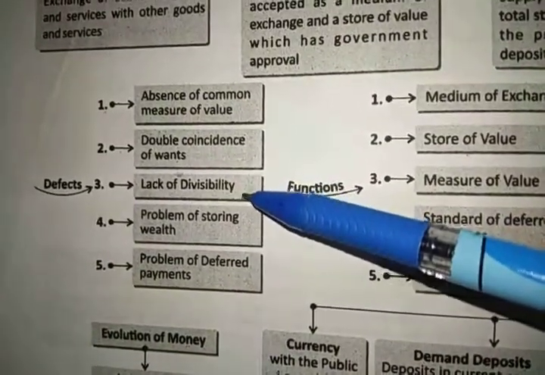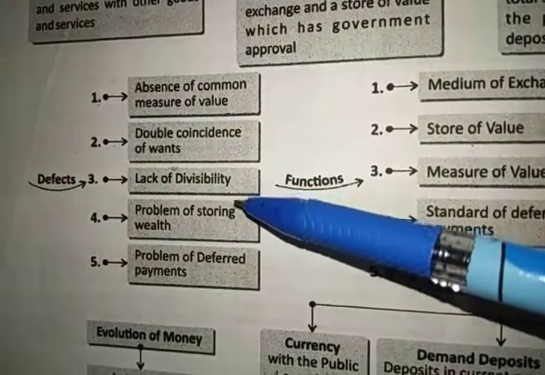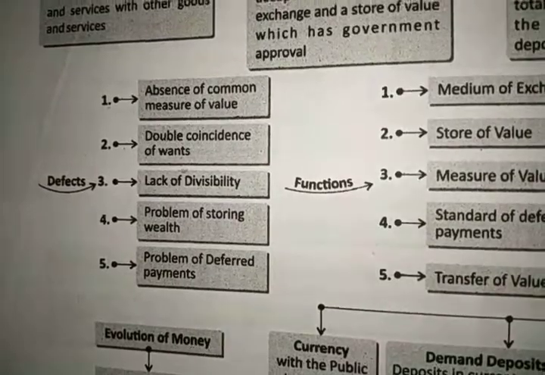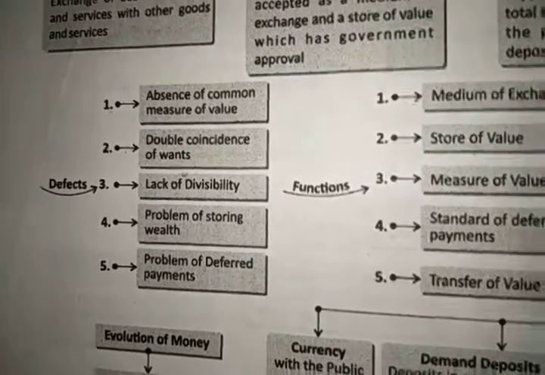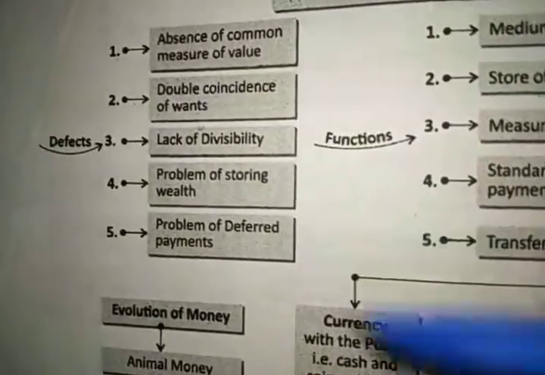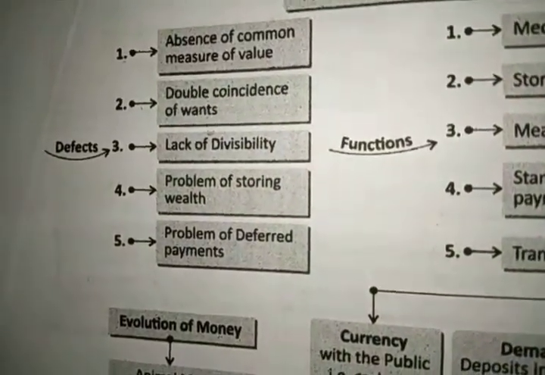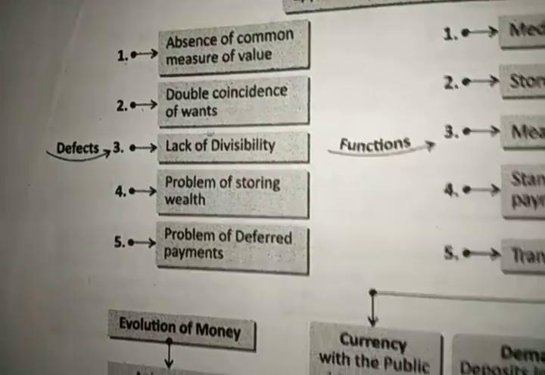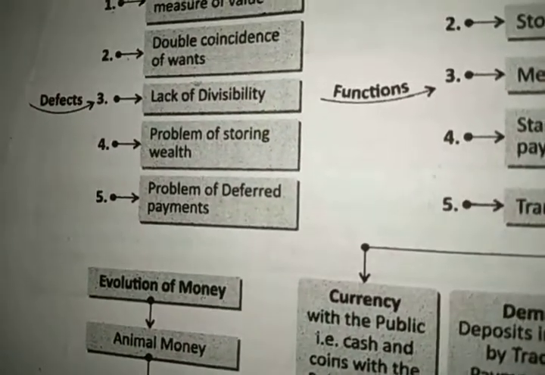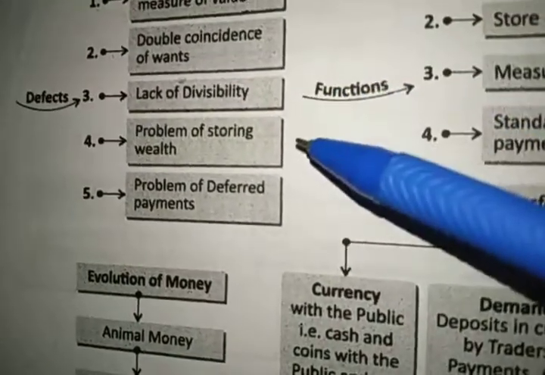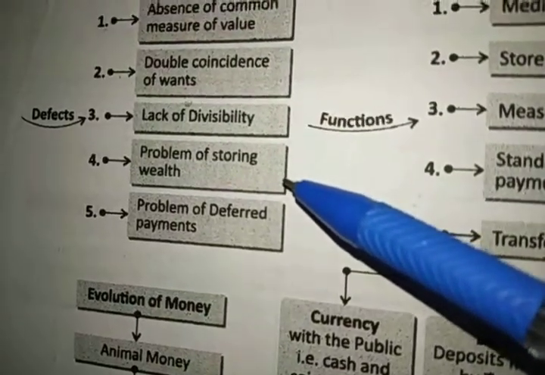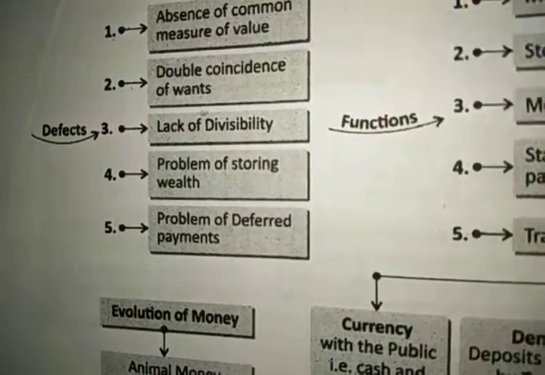Third is lack of divisibility. Your product was not capable of division, like in case of money, you can divide your money into smaller units for payment. Next is the problem of storing wealth. You cannot store the wealth because earlier wealth was in the sense of some grains, some animals, etc., which were a sort of living thing, or if non-living then they were perishable in nature. So there was a problem in storing these things, but now money can be stored very easily. So that was the defect of the barter system.